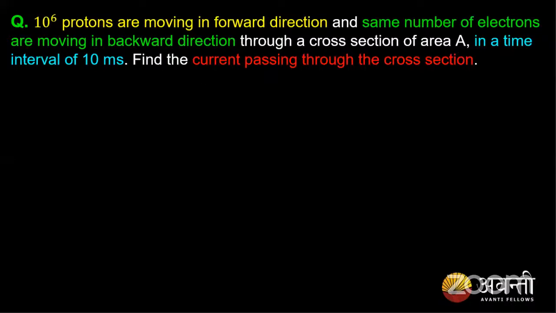Protons, guys, what are protons? Hope everyone knows what a proton is. The protons are nothing but the positively charged particles. So I have 10 power 6 positively charged particles moving in forward direction, and the same number of electrons moving in backward direction through a cross section of area A in a time interval of 10 milliseconds. Find the current passing through the cross section.